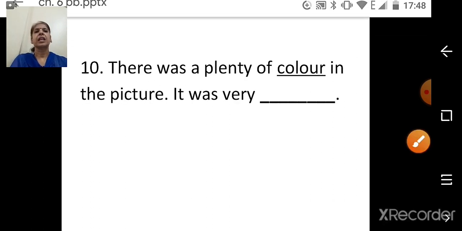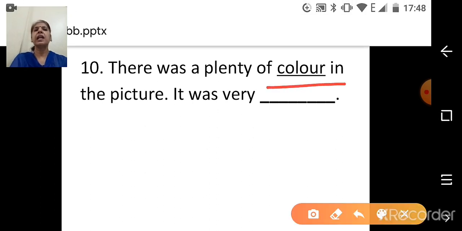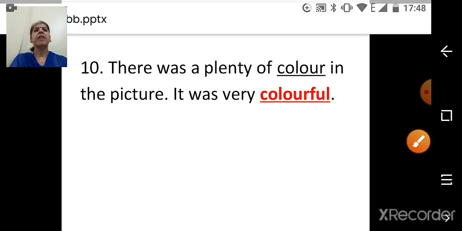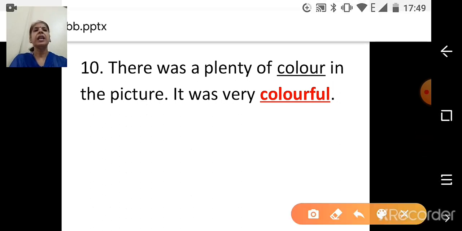Next. There was a plenty of color in the picture. It was very dash. Which word is underlined? Color. What do we have to add? Full, F-U-L. When we add full to a word, a single L will come. Always remember. So color plus full, colorful. It was very colorful.